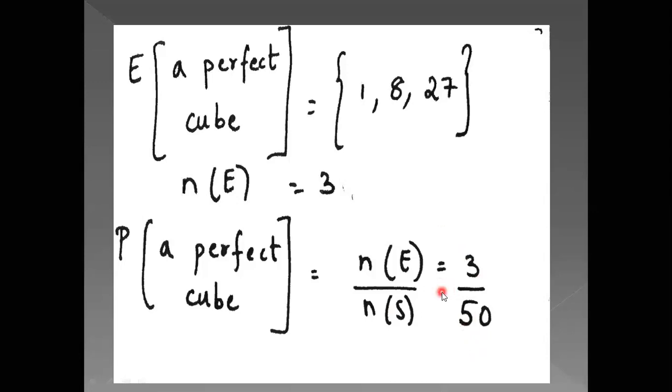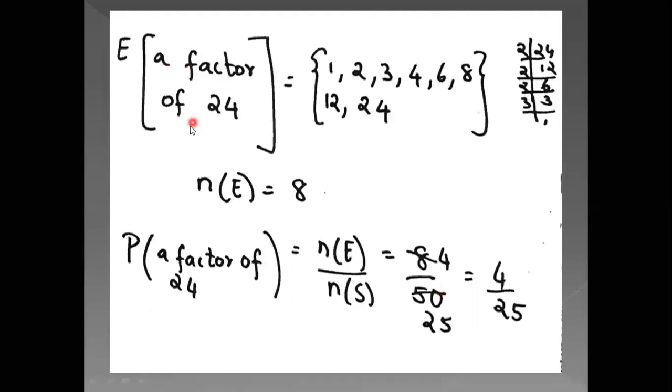Okay, children. After that, we go to the next part, a factor of 24. Now, when the word factor is used, what you do is carry out prime factorization, so it will be easy for you to write down the factors. You know that 1 is there. You can see that 2 is there. All the numbers you get by multiplying the prime factors listed over here, you have to write. So 3 is there, because here you can see it's 3. Numbers which are inside and outside both you have to write.